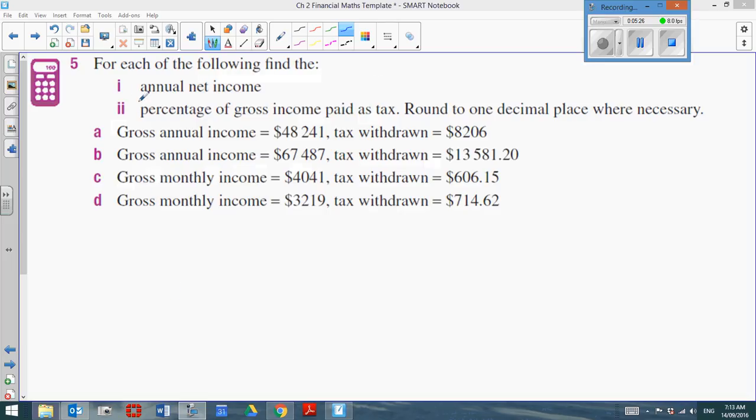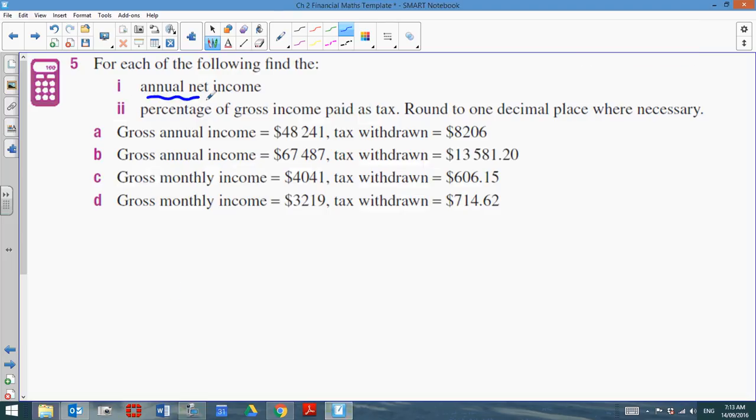For this situation, we want to find the annual net income. So I'm going to underline this annual because that means per year. I want to find the net income. And then we also want to find the percentage of the income that's paid for tax. We did A and C in class, so I'm going to look at B and D here. So for B, part I, annual net income.